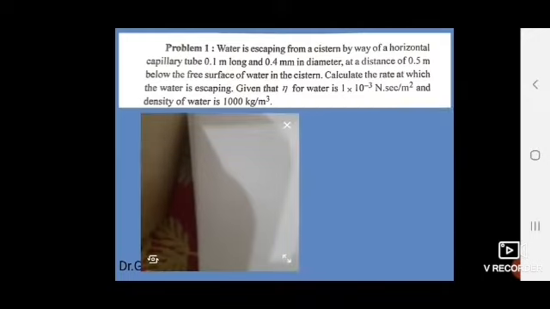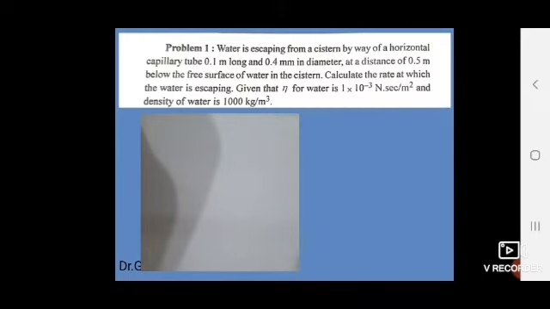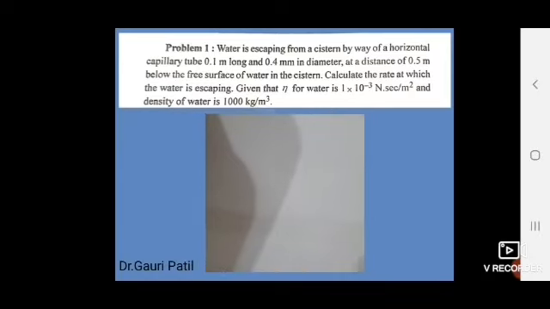Here students, look at here. Here is one problem on the viscosity. If the water is escaping from a cistern by way of a horizontal capillary tube of 0.1 meter long and 0.4 mm in diameter.